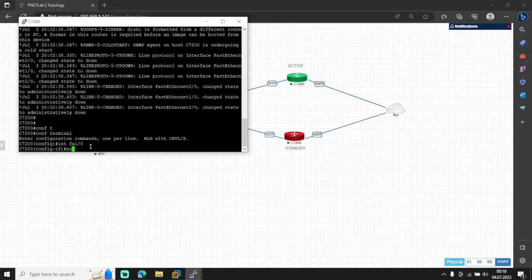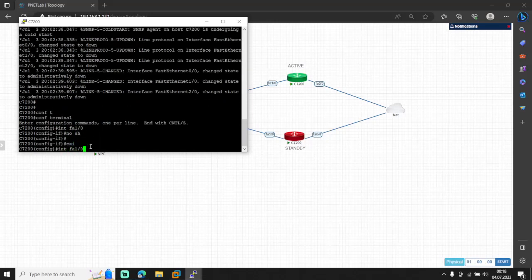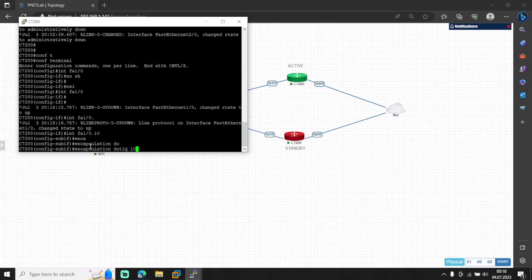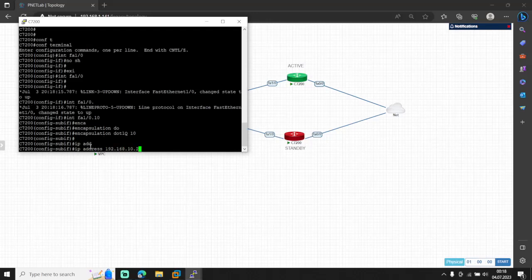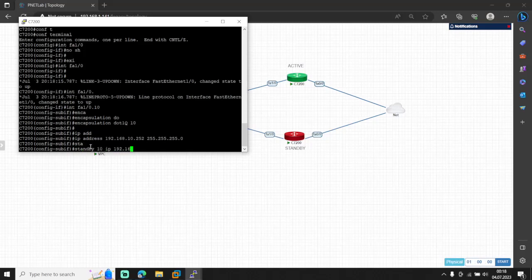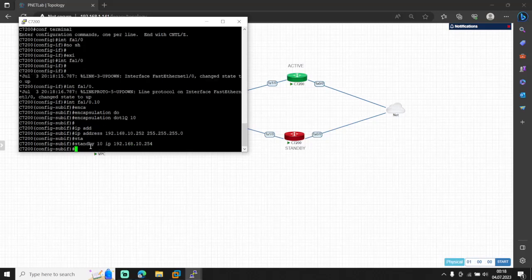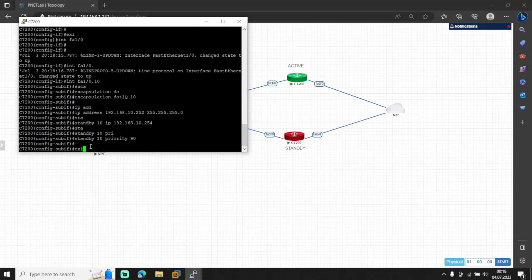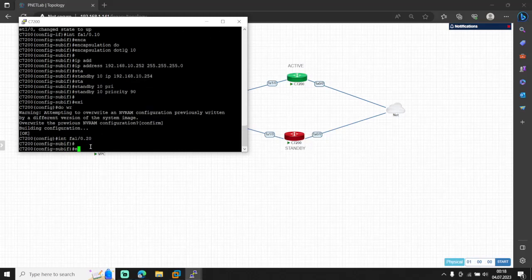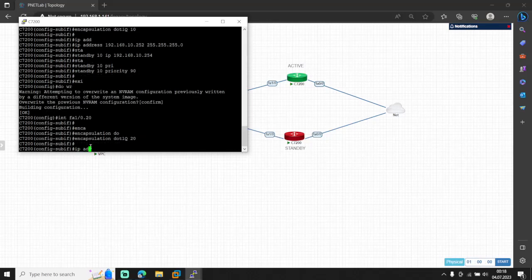First we go to the interface, no shutdown, exit. Now for the sub-interface, encapsulation, IP address, and then HSRP. I don't actually need to write it every time, but I can't stop. Interface, encapsulation 20.